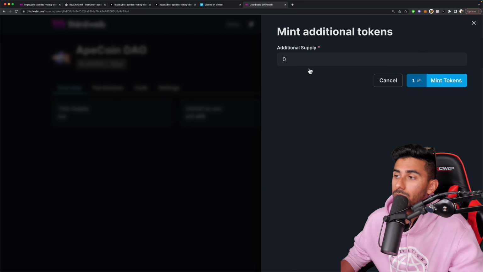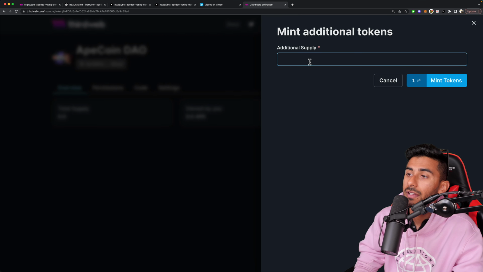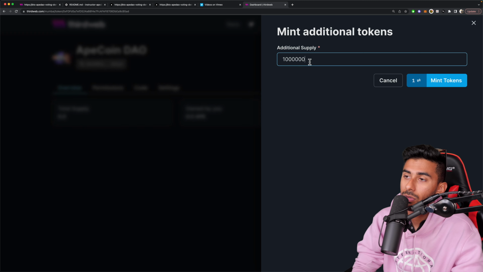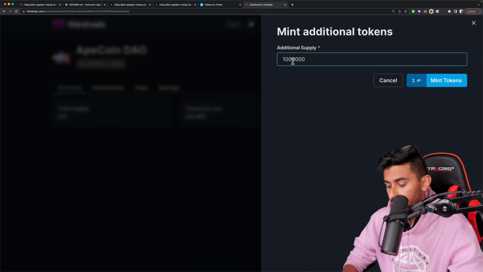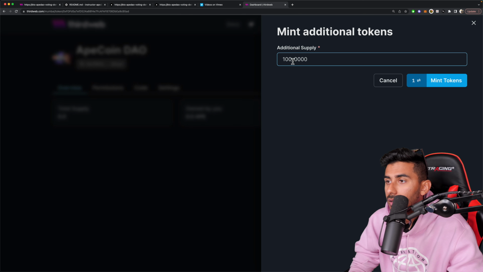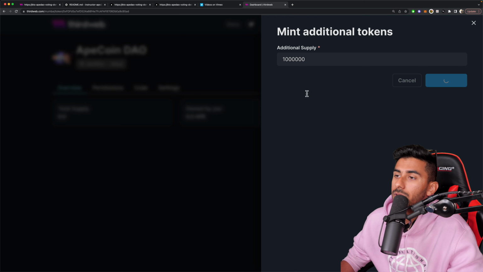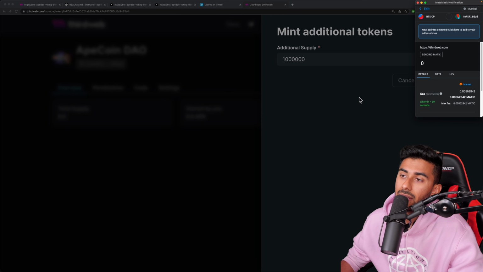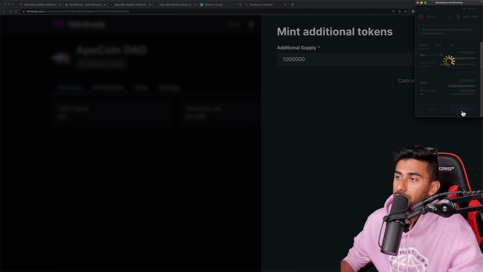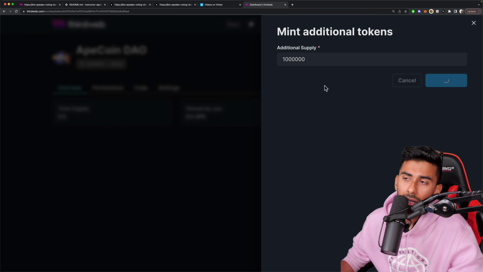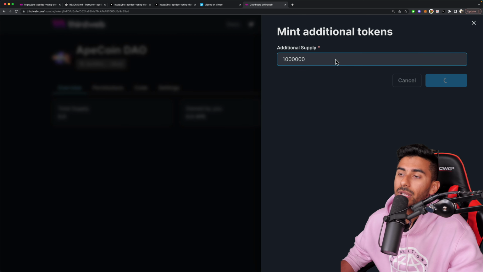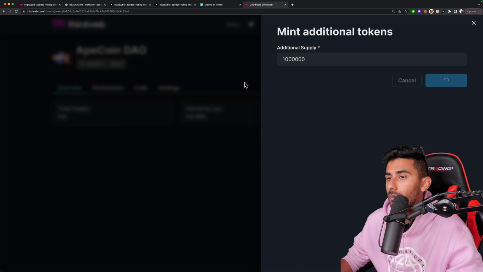We're going to distribute coins, and you could give as much supply as you want. So we'll just say that there are a total of 1 million coins. Let's go ahead and mint tokens. Now it should distribute about 1 million coins to this community. In the start, they're by default owned by somebody, so they'll just be owned by you. We can make another wallet, and we can send some to another wallet as well.